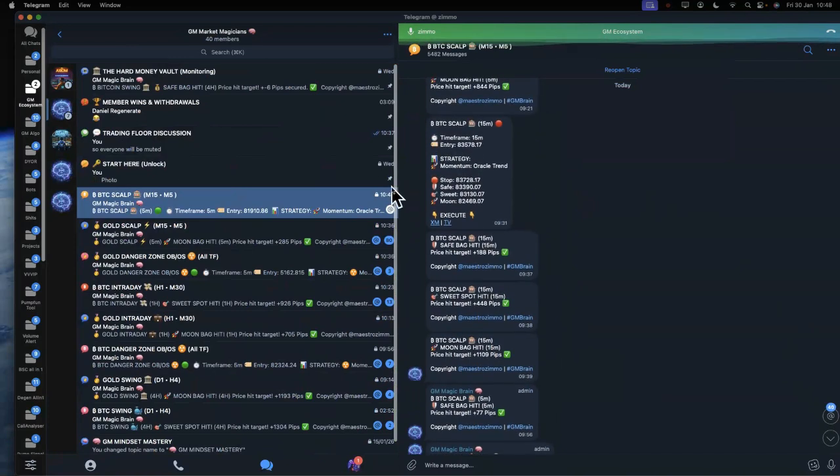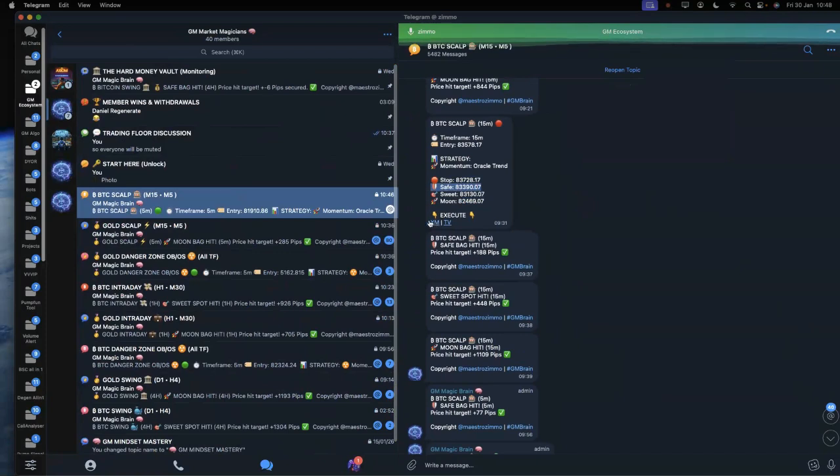So you can see signals like this is heading downwards, which is asking you to do shorting. So you can see there's a stop loss, there's a safe back, this is a sweet spot, and also moon back. So this is technically like TP1, TP2, TP3, but I name it as safe, sweet, and moon. This is considered as a safe one.